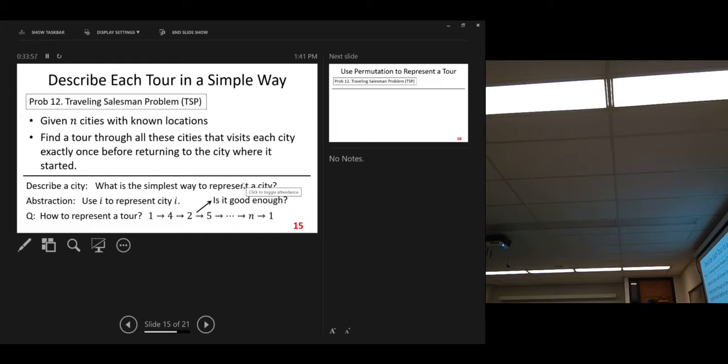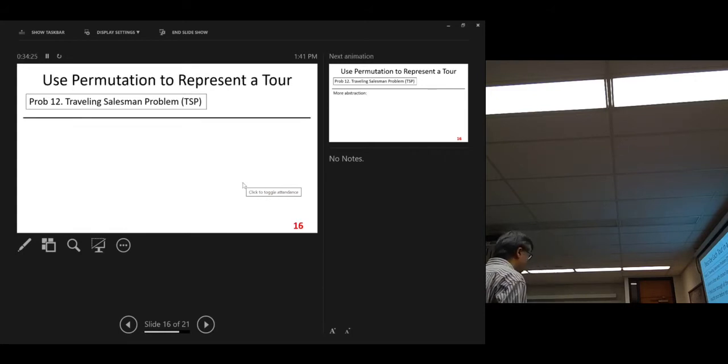So, is it good enough? Yeah. So, because the goal, the reason we want to represent a tour, we want to count the number of tours we have using these n cities. We want to find all the possible tours. That's our goal. Use permutation to represent a tour.